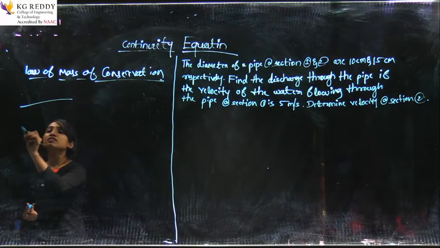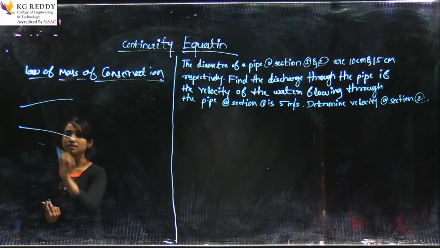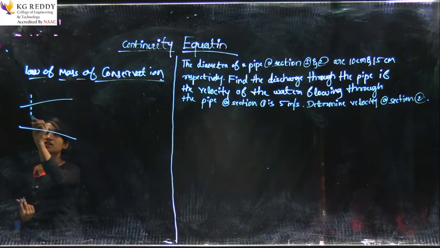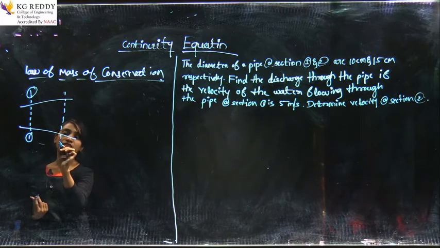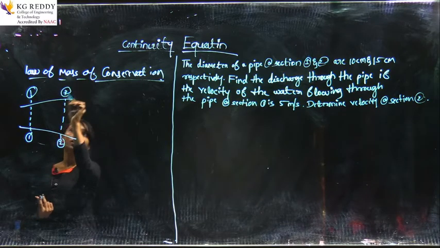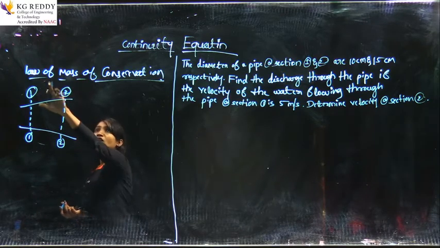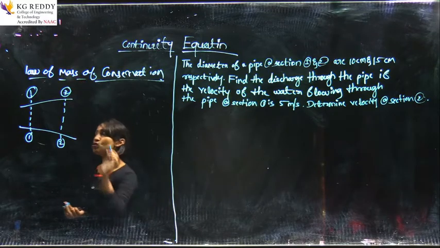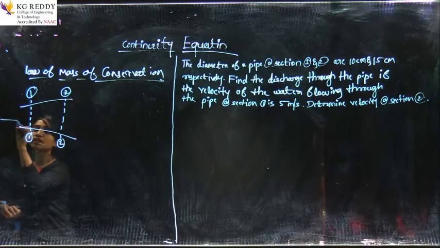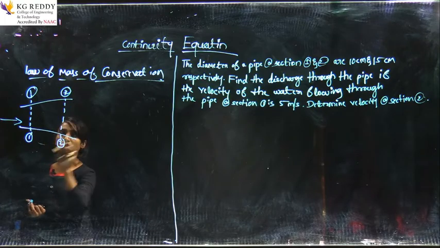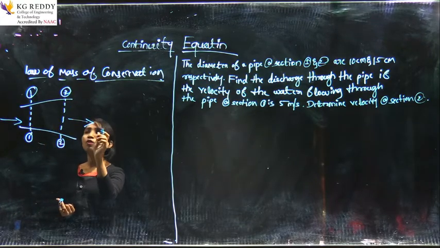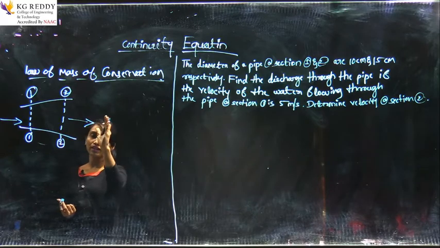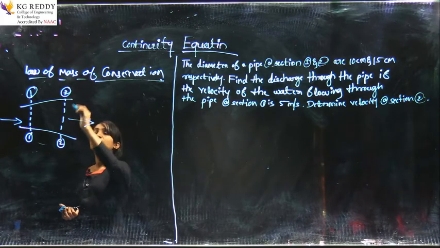Consider a pipe with one section, this is section 1, and one more section, this is section 2. Here I will explain the law of conservation of mass. Whatever liquid enters into this pipe section should be equal to the outlet volume of the liquid.